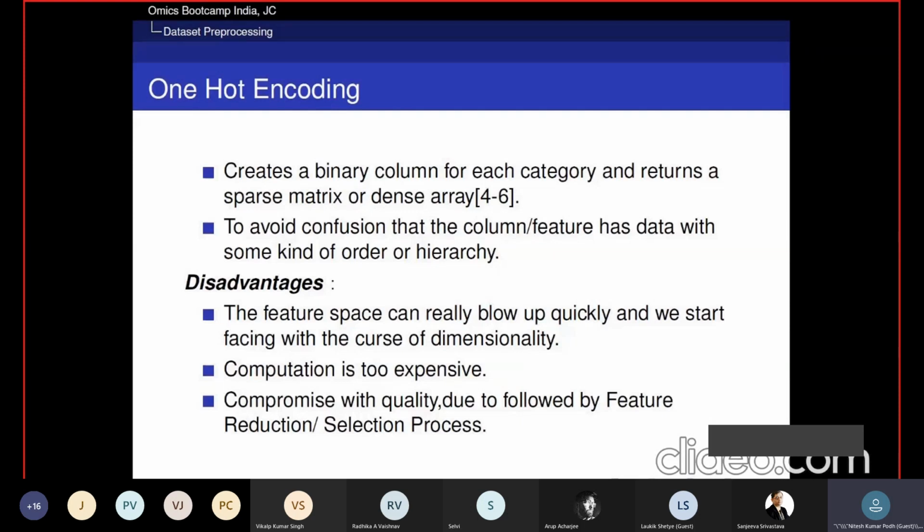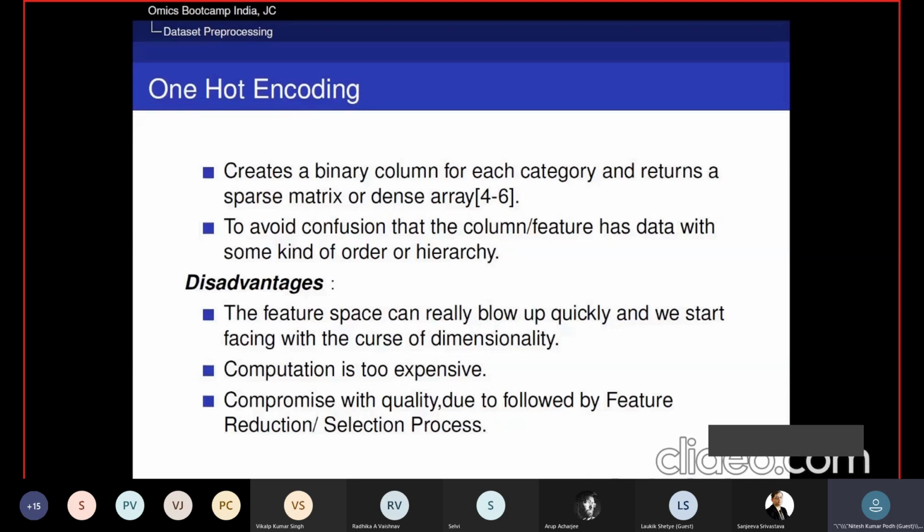But due to this feature, the space can blow up quickly, and a normal data set converts into high dimensional data, and we start facing the curse of dimensionality. Due to advancement in research, mutation data sets are enriched day by day, and can be used by many applications to analyze the impact. This analysis is computationally too expensive.